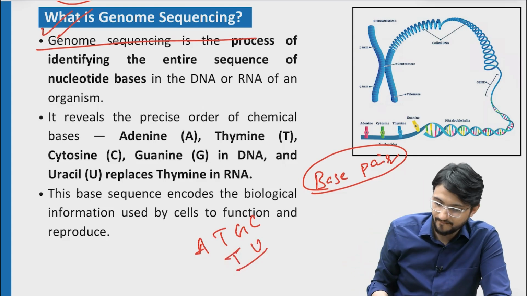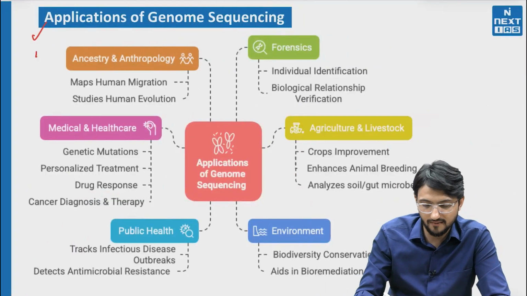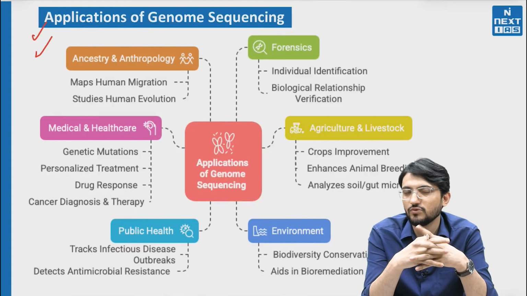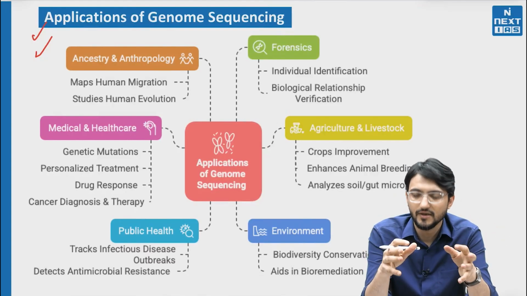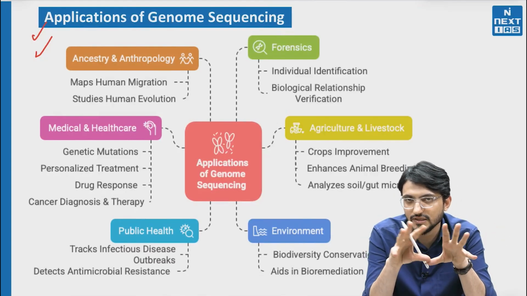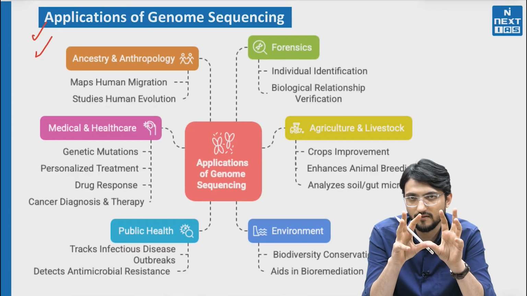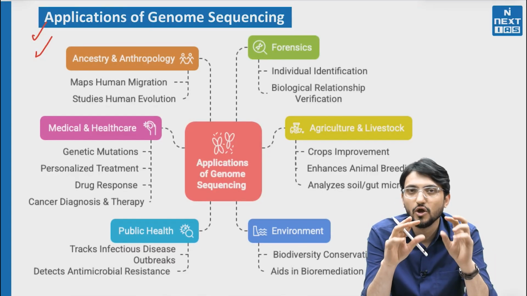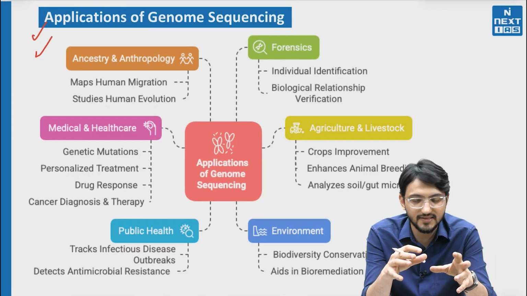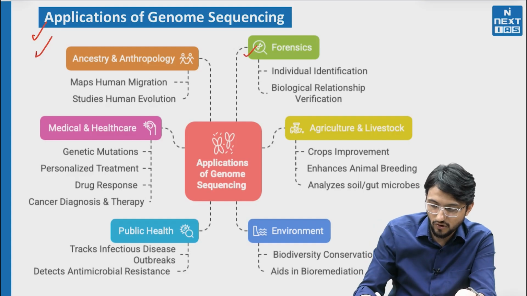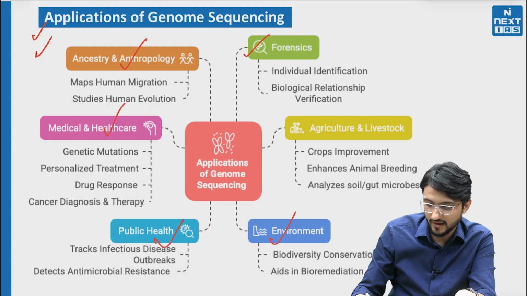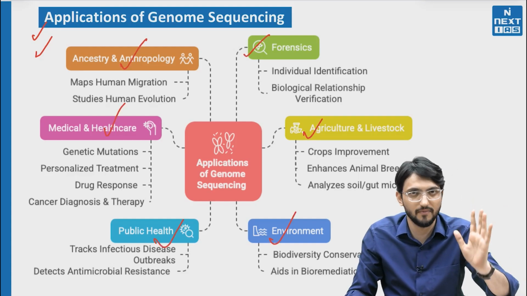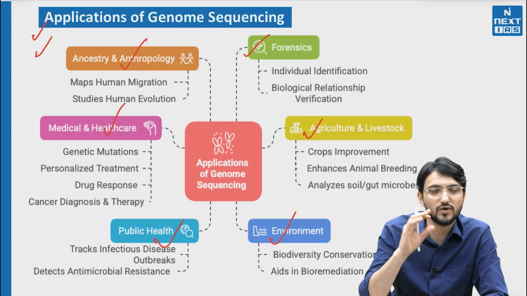Alright, this is enough. And then what would be the application of this genome sequencing? I have discussed already. So you can basically categorize all these applications into different sectors. If you want to write in mains, then remember all these 5 headings. Everything else you can remember. So start from where? You can start from where?